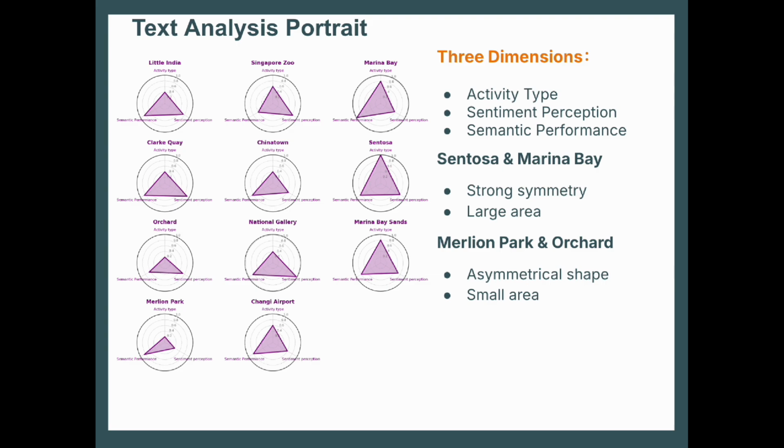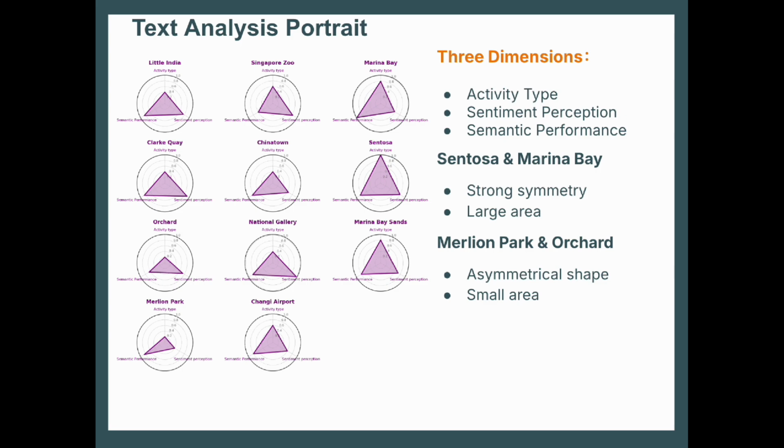These are multi-criteria radar chart analyses, scoring and normalizing activity type, sentiment perception, and semantic performance. This actually illustrates the profile of these aspects across 11 attractions. The semantic performance score incorporates a comprehensive evaluation of the 6 indicators that we have discussed previously. On the multi-criteria radar analysis, let's dive into the data.